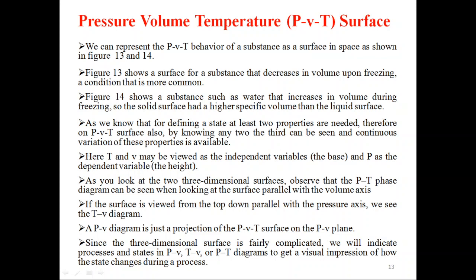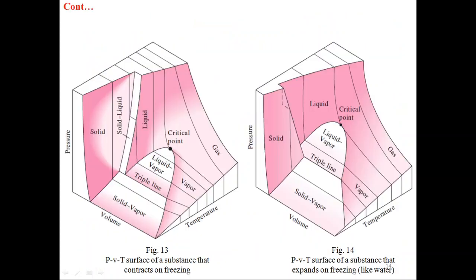As you know, look at the two three-dimensional surfaces. Observe that the pressure temperature phase diagram can be seen when looking at the surface parallel with the volume axis. So this is the volume axis. If we look through this pressure, volume, temperature surface in the volume direction, parallel to the volume direction, then it will represent a pressure temperature diagram.